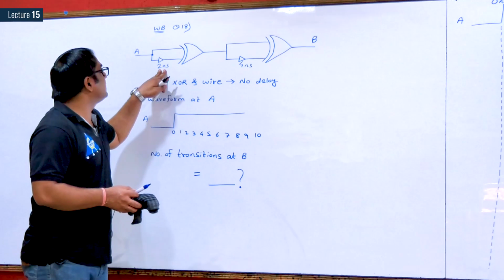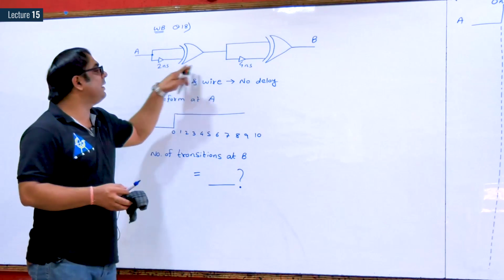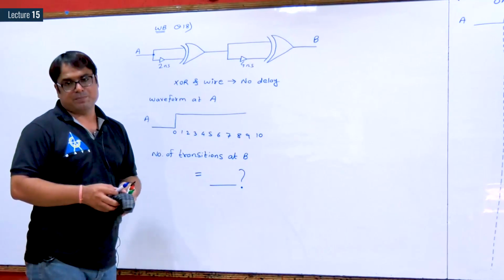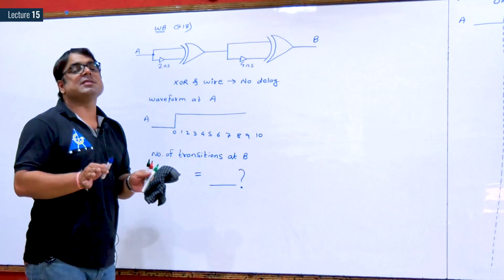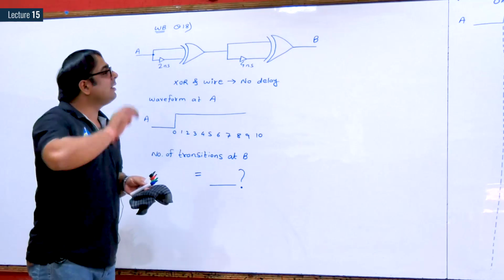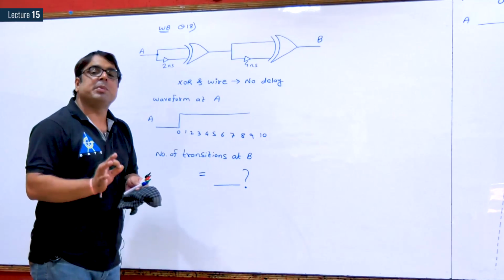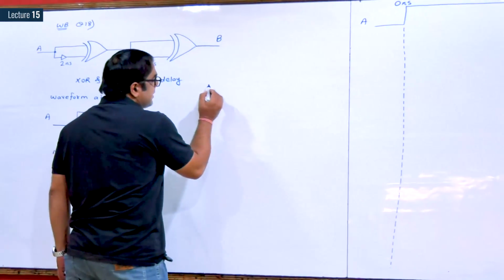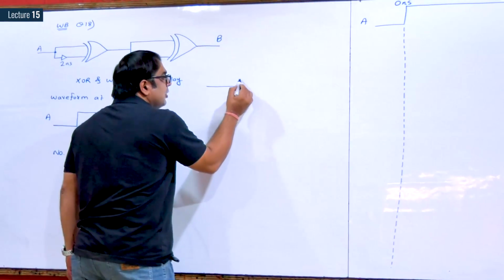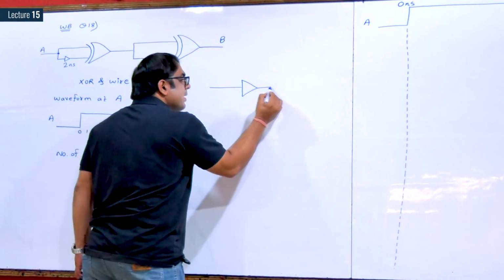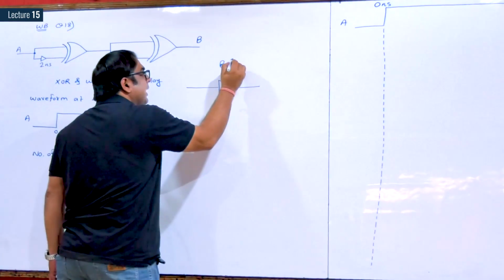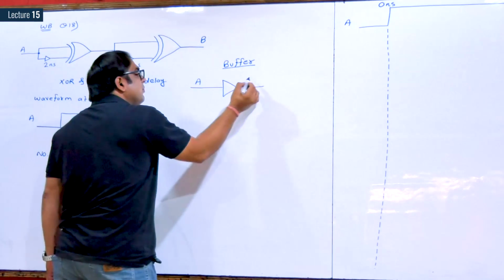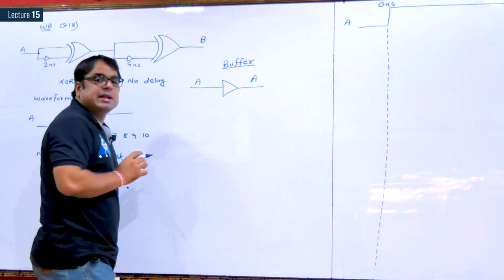So this buffer is having a delay of 2 nanosecond. This buffer will be having a delay of 4 nanosecond. There is no other delay to be considered in this circuit. Only the delays to be considered are of buffer gate. See, buffer gate we already know it is like this. Buffer means not gate without a bubble. So whatever input we give, the same output we will get.